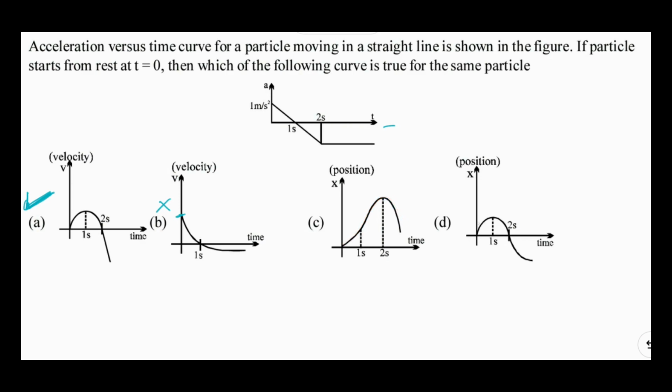But in option D, see here the slope initially is positive, but at 1 second the slope is going to be 0. So this option D gives me that at 1 second velocity is 0, but at 1 second velocity is at its maximum value. So definitely option D is wrong, and option C could be correct. So my correct answer should be A and C.